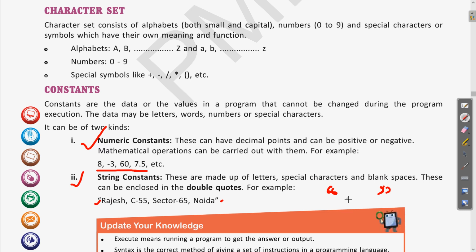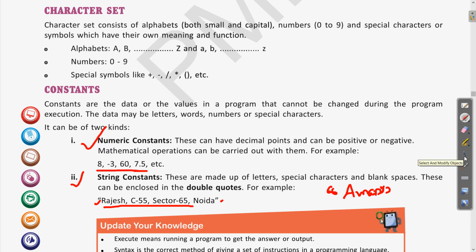The value must be written in double quotes. If your name is Aman and I write Aman in double quotes, that will be a string constant. Not only a single name, we can write a group of different words. For example, here you can see the name as well as the address. So this all can be part of a string constant.